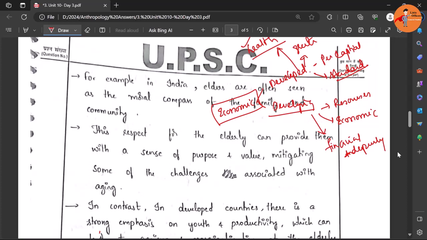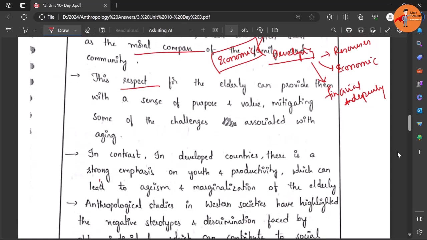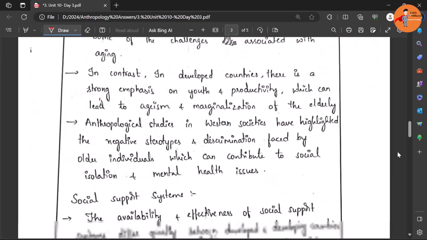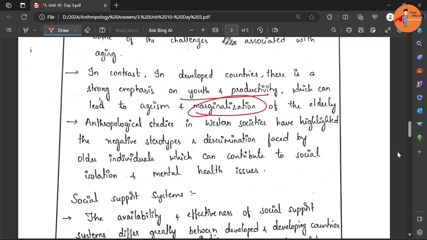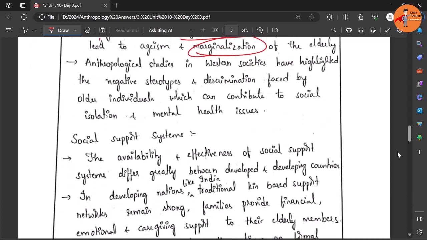Like the respect we have discussed, and the moral compass, they are seen as the head of the family. Of course, in developed countries, more preference is given to the youth population. As a result, marginalization of the elderly can happen. And yes, this is a good example: anthropological studies in Western societies have highlighted negative stereotypes and discrimination faced by older individuals, which can contribute to social isolation and mental health issues.